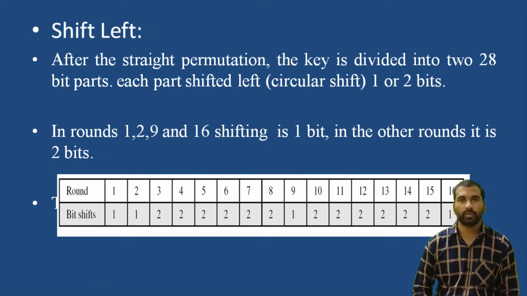After the permutation operation is performed, the key is divided into two 28-bit parts, where each part is shifted left 1 or 2 bits. In total we have 16 rounds. In rounds 1, 2, 9 and 16 the shifting is 1 bit, and in the other rounds the shifting is 2 bits.